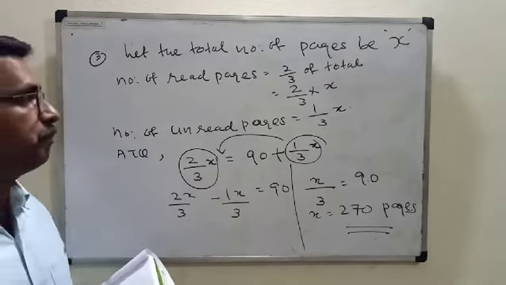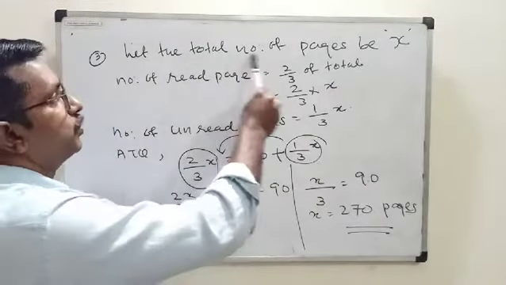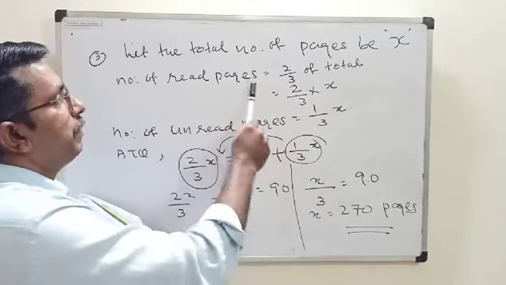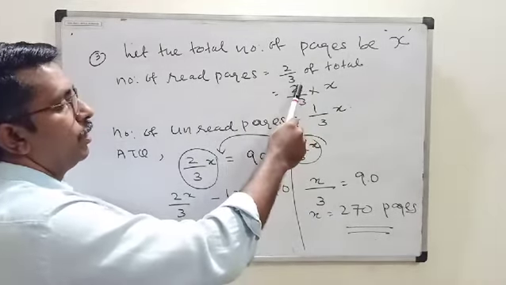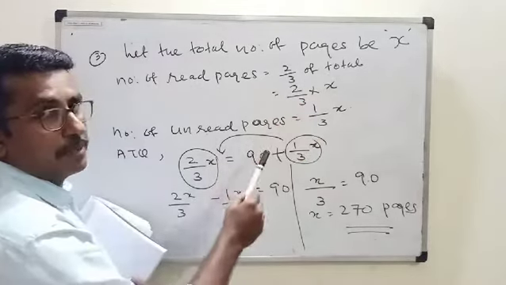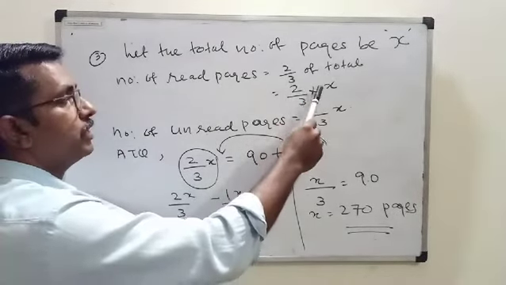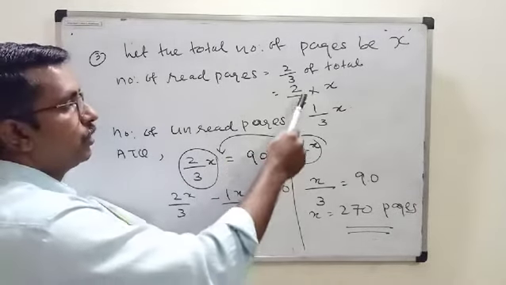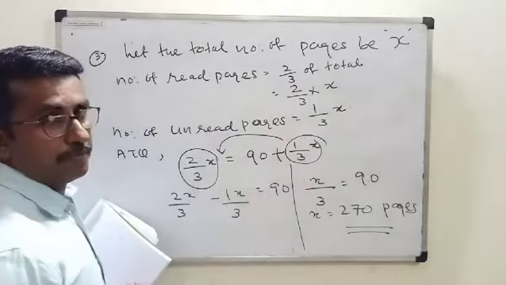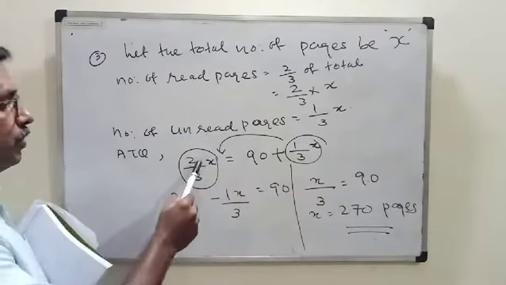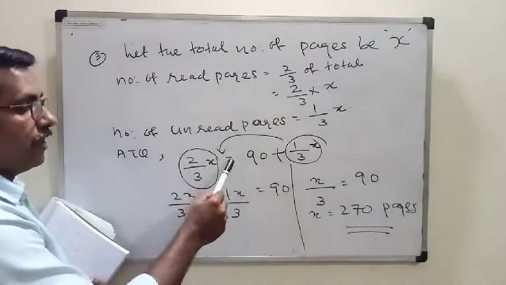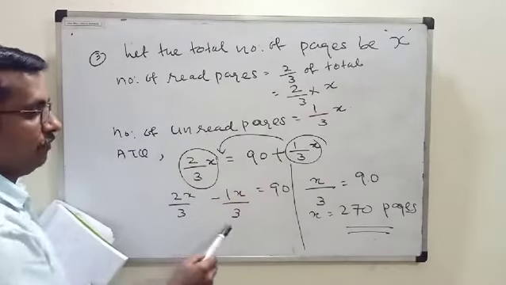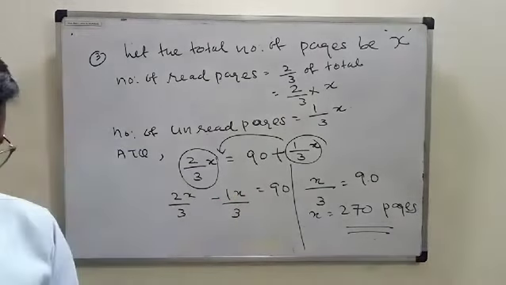Have you understood clearly? Here we assumed that the total number of pages be x. Therefore, the number of read pages is 2/3 of the total, that means 2/3 into x. 2/3 finished, 1/3 of the total remaining. According to the question, the number of read pages is equal to 90 more than, means plus, 1/3 of x. From that you can find the value of x.